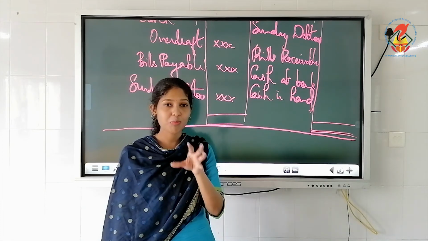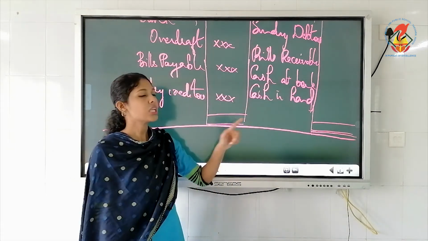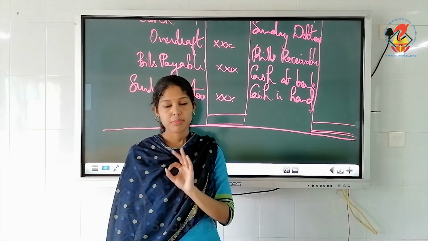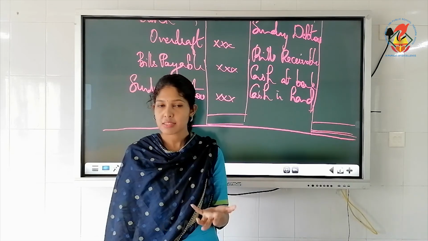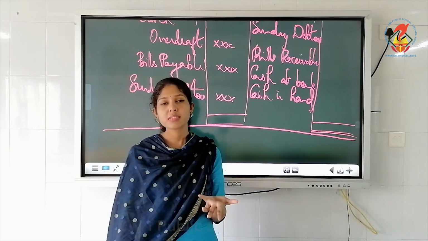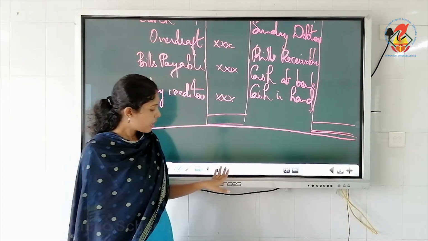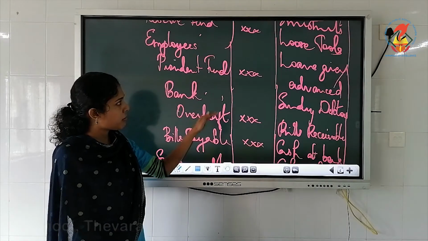Okay, in your problem means in what you have done, not in the question. So the balance sheet should tally finally, that means both figures must be the same. There won't be any balance in the balance sheet. Why is it called a balance sheet? It shows the balances of assets and liabilities. Okay. Now just observe the figures, observe the items I have written in the balance sheet.